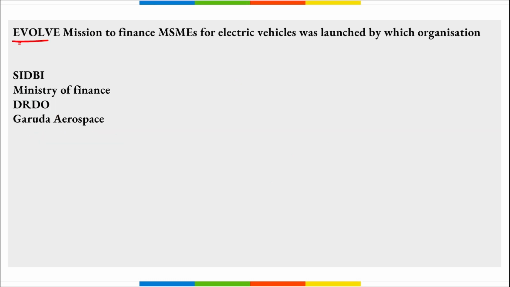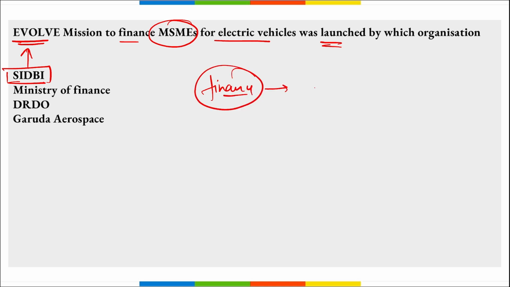Next, Evolve mission to finance MSMEs for electric vehicles was launched by which organization? So remember, recently it was SEBI that has launched this Evolve mission. And what is this Evolve mission? This is to provide finance for electric vehicles to the MSMEs, right? So that those businesses can buy these electric vehicles because they will be reducing the logistic cost, they will be reducing the pollution that is being created, right? So it was SEBI that launched this project Evolve.